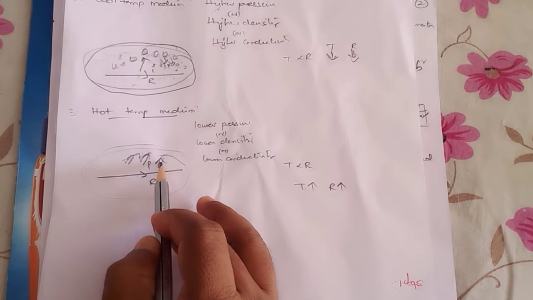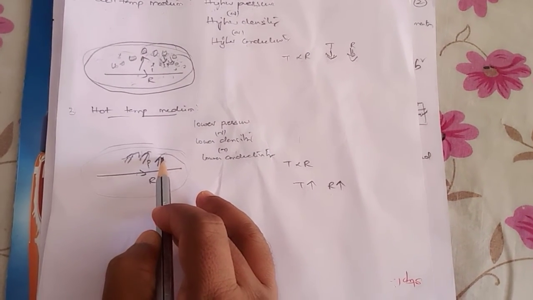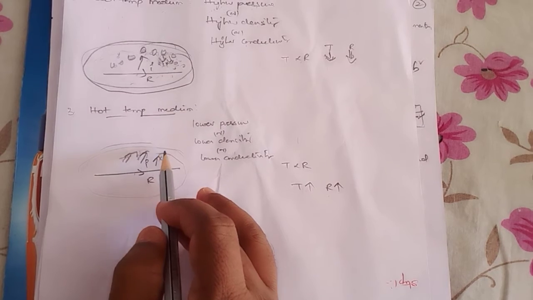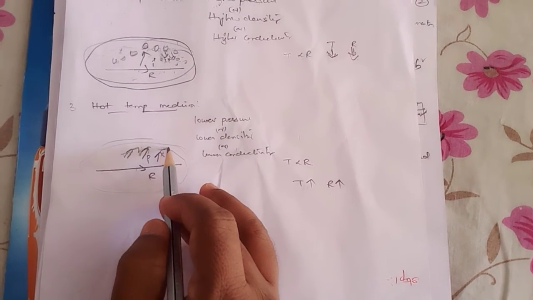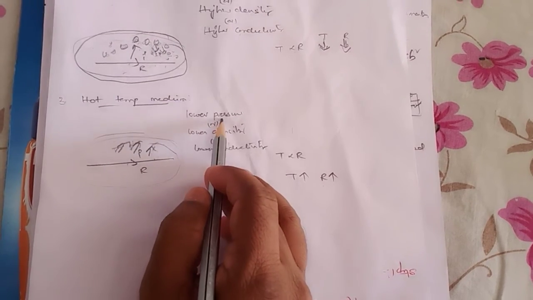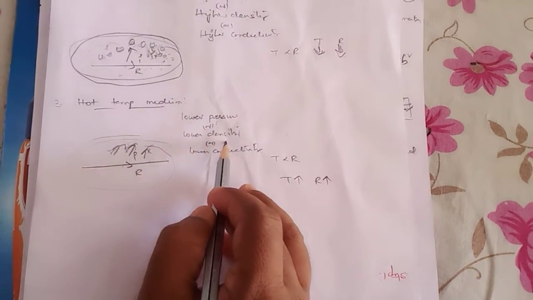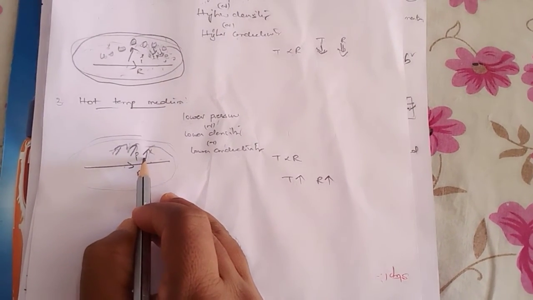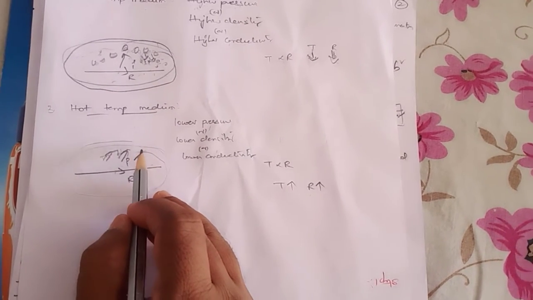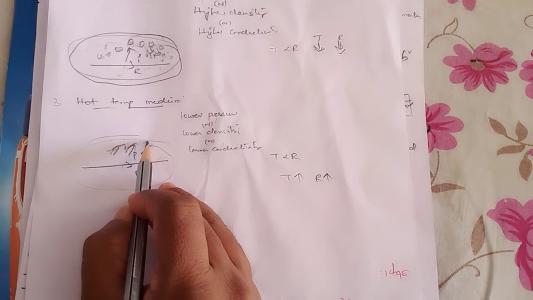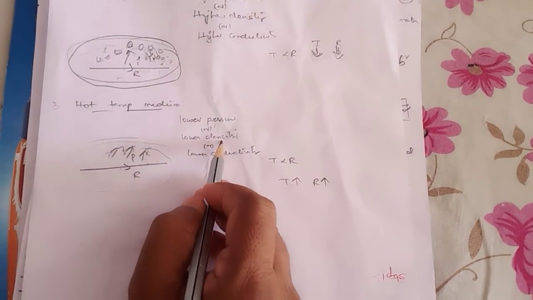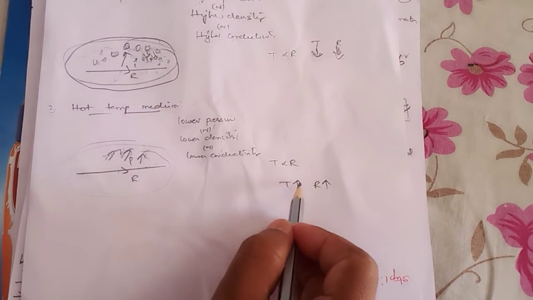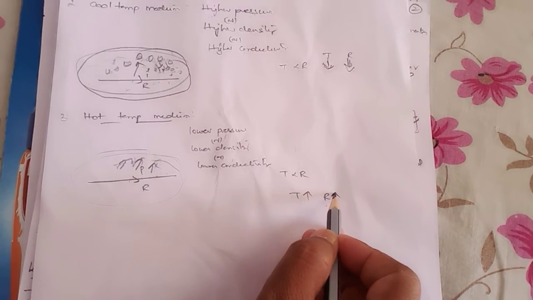As we are considering a high temperature medium, the density will be very low. As the gas is already attaining a higher temperature, the density of the air is low, meaning there is low pressure, which indicates low density or low conductivity. Whenever current is passing through the conductor, the heat generated is transferred to this hot temperature region. So it is called a low density region, low pressure region or low conductivity region. Under the low conductivity region, the temperature is rising, and automatically the resistance value also rises.